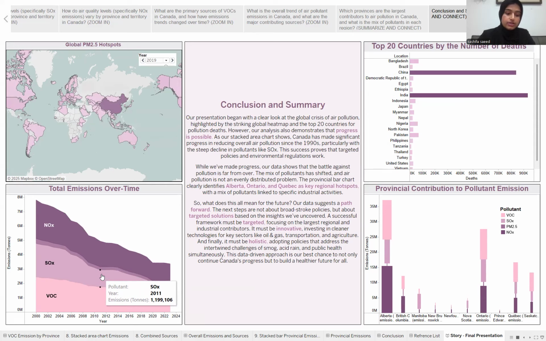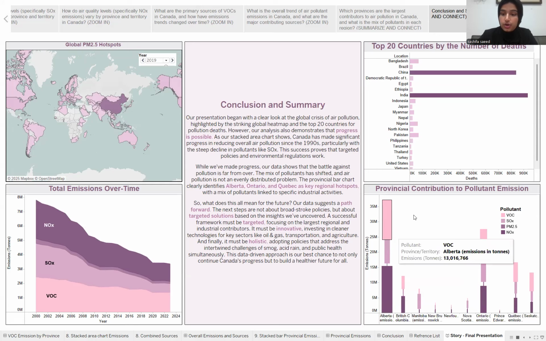However, the battle against pollution is far from over. The mix of pollutants has shifted, and air pollution is not an evenly distributed problem, as we can see from this stacked bar chart. The provincial bar chart clearly identifies Alberta, Ontario, and Quebec as key regional hotspots, each with a unique mix of pollutants tied to their specific industries.